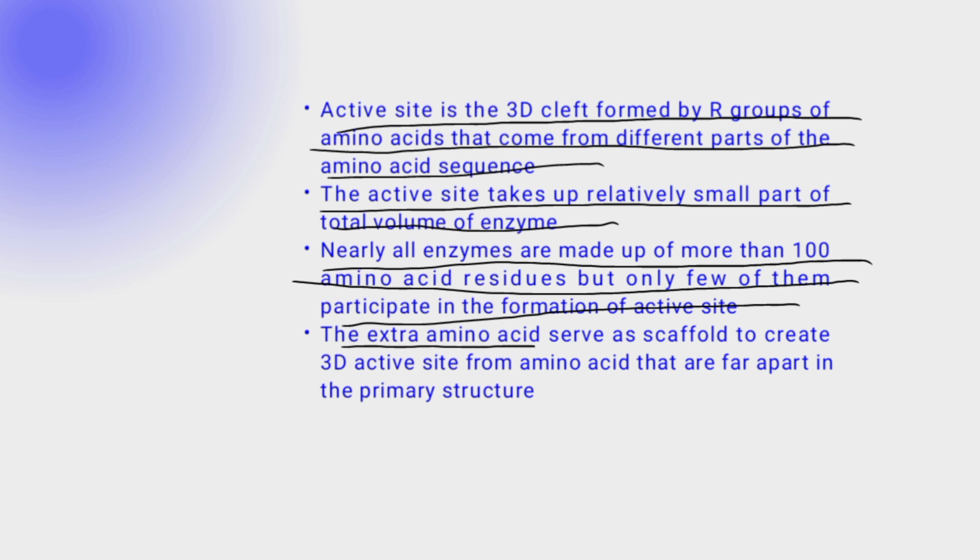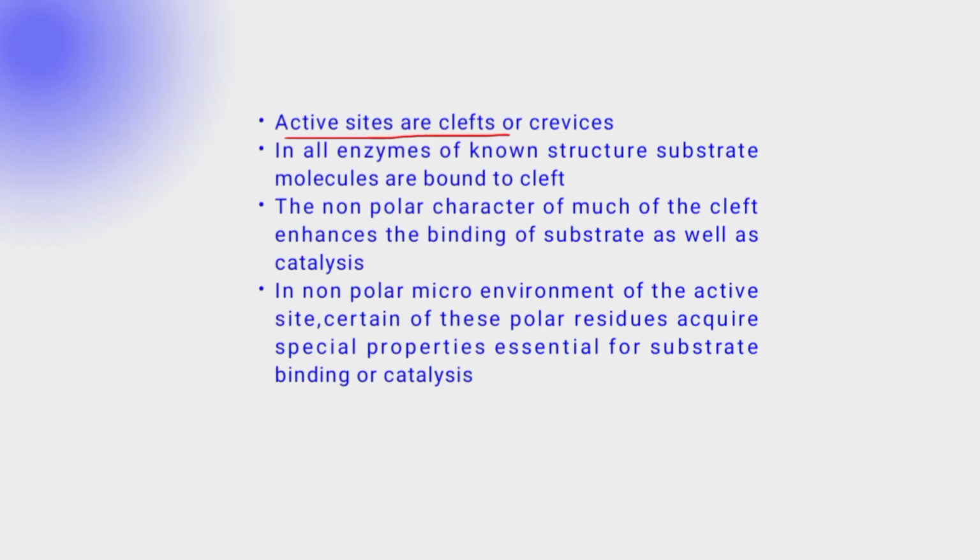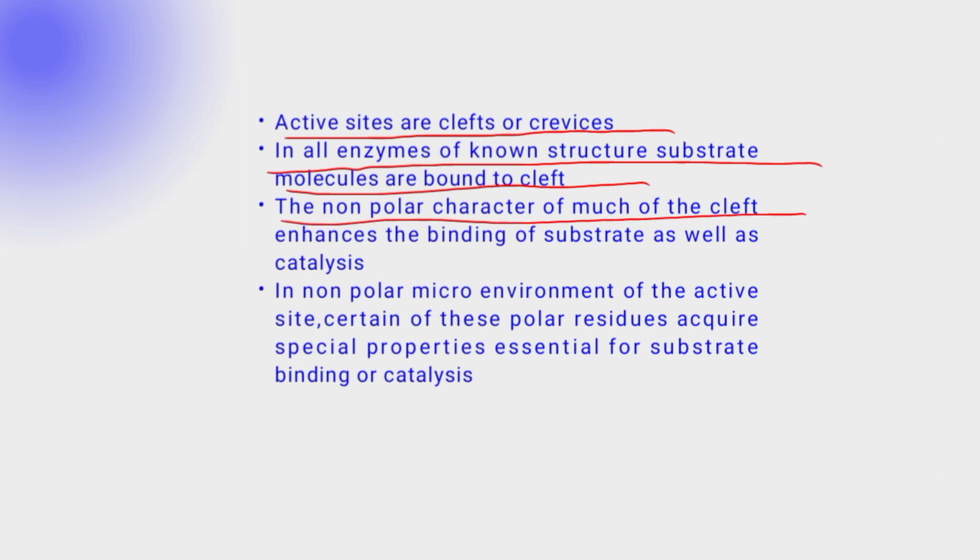The extra amino acids serve as scaffold to create the 3D active site from amino acids that are far apart in the primary structure. Active sites are clefts or crevices in all enzymes of known structure. Substrate molecules are bound to the cleft. The non-polar character of much of the cleft enhances the binding of substrate as well as catalysis.